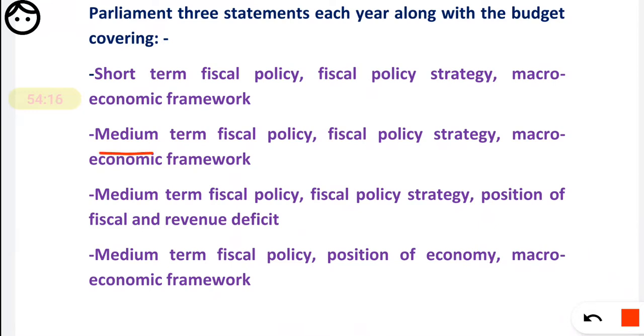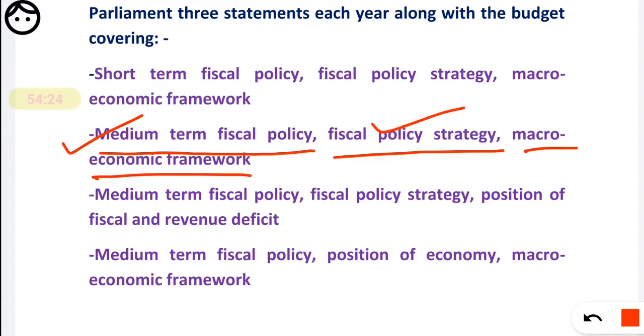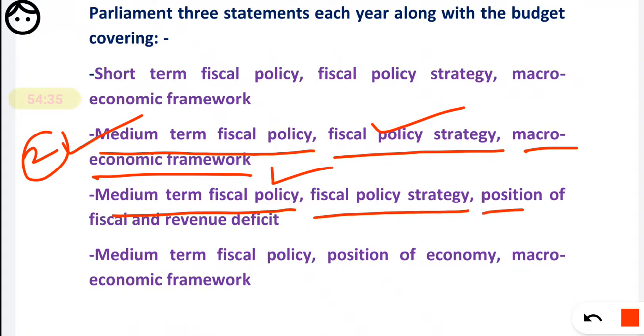So mid-term fiscal policy is correct. Fiscal policy strategy is also correct. And third, macroeconomic development. Macro means overall, so it is also correct. So the most correct option here is the second option. Mid-term fiscal policy is correct, fiscal policy strategy is correct, and position of fiscal revenue deficit is not correct.